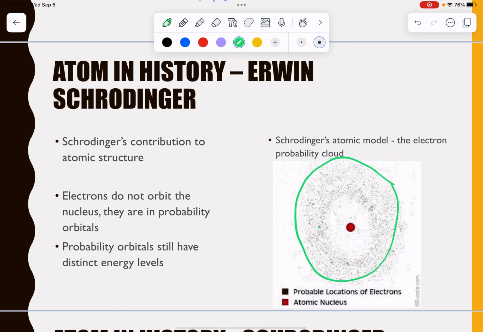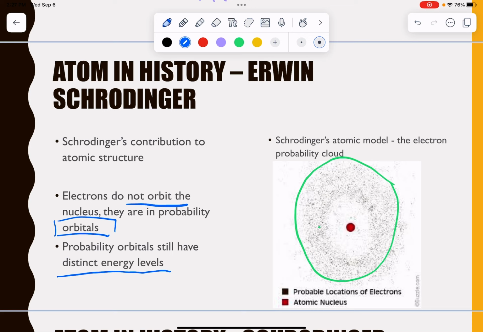Now, a key thing here about Schrödinger's atomic model, we call this the electron cloud model because it looks like a cloud around the nucleus. So there's two key things. Key thing number one is the electrons are not orbiting, but they're in probability orbitals, okay, these areas. And the orbitals still have distinct energy levels. So there are still multiple orbitals. And if the electrons are in a certain orbital, they will have a specific energy.